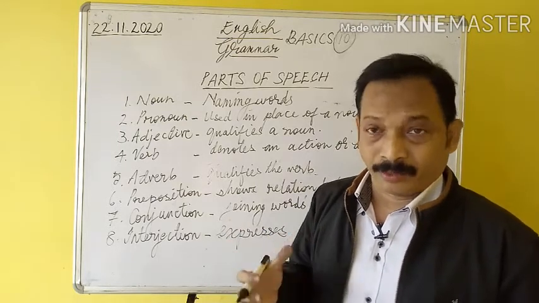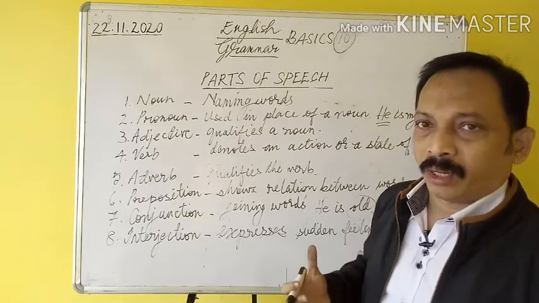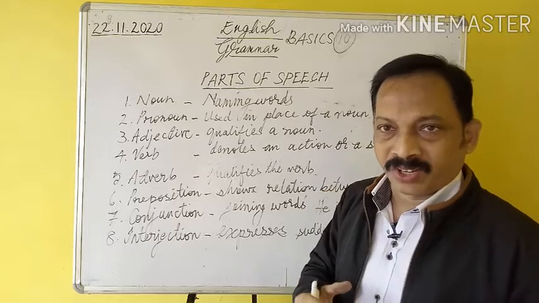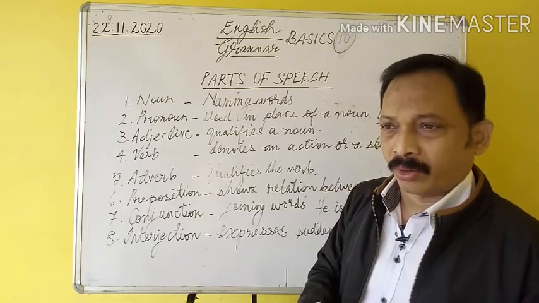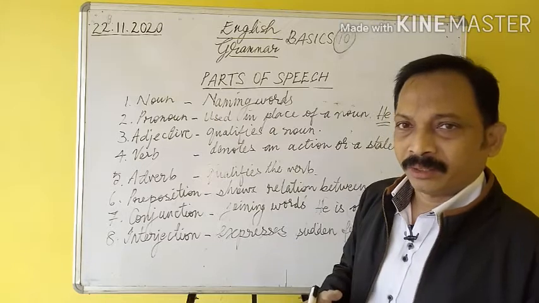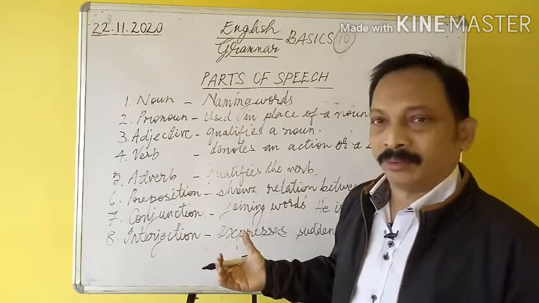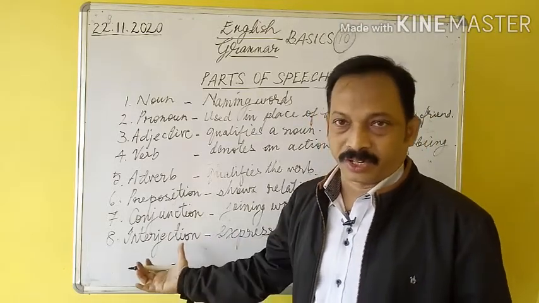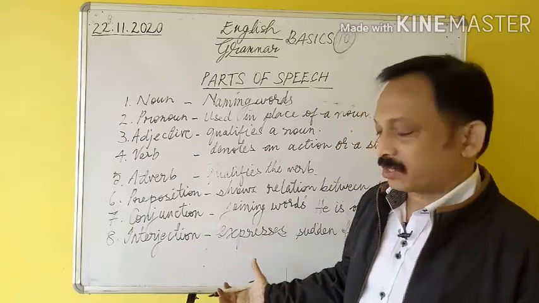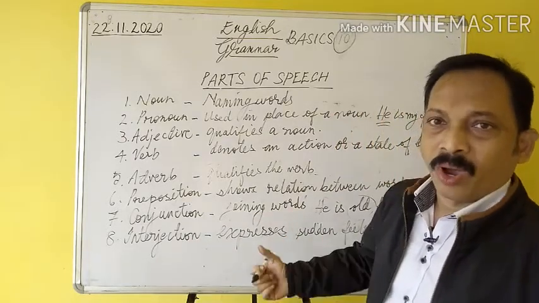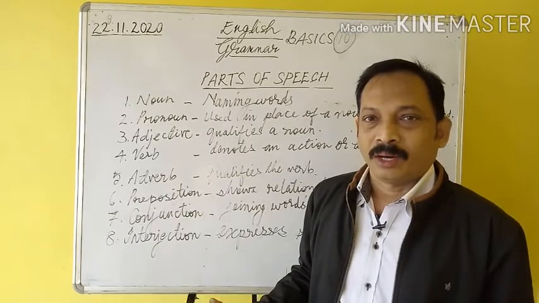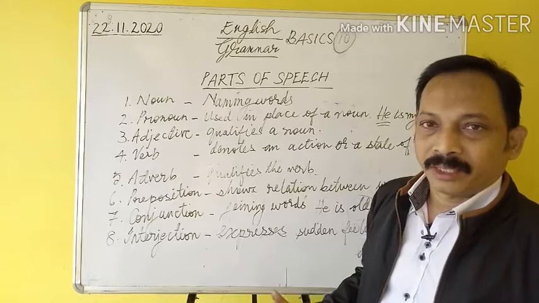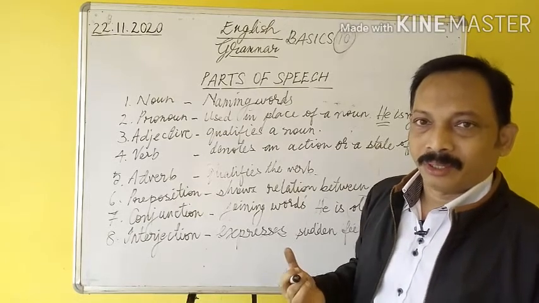A word of interjection is the sudden outburst of our feeling of pain, feeling of pleasure, feeling of sorrow, feeling of excitement. All these are the words which are interjections, to express your sudden feelings. Oh, ah, wow, hooray, alas. All these are sudden expressions to show your sudden feelings.